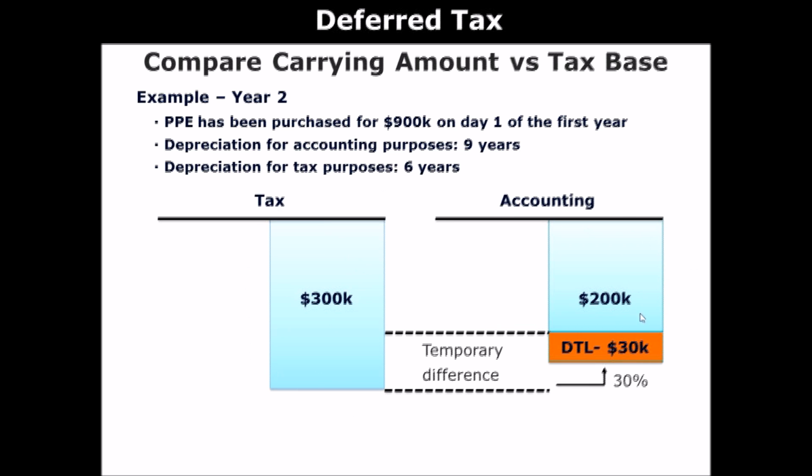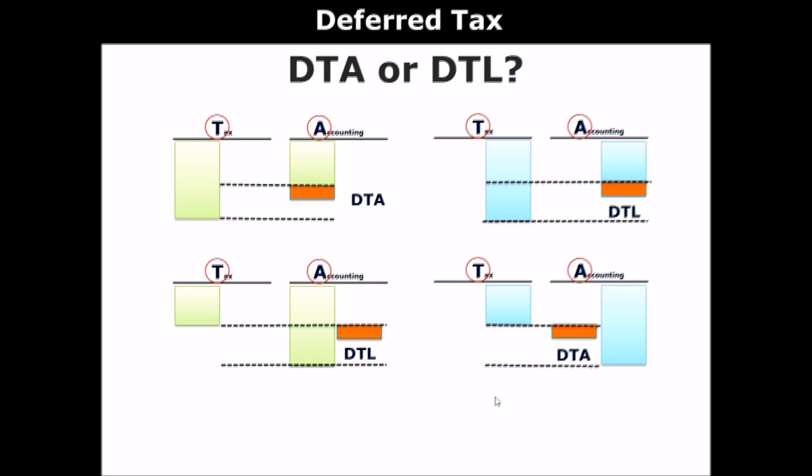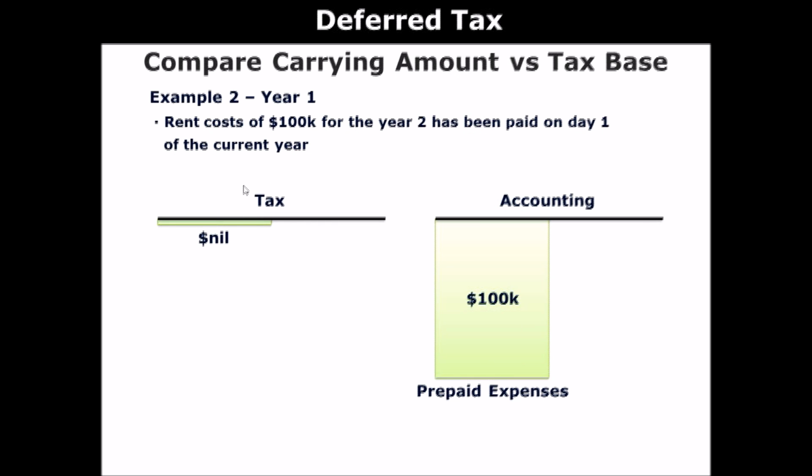So if you go back to this diagram that we used a couple minutes ago, there is a difference between the two. You always look at this accounting box. How can we reduce the gap here? By recording deferred tax liability. It's quite intuitive, isn't it? So this is the magic I use. It's not really magic. It's a puzzle, or yeah, whatever you may want to call it. The tool that I use.